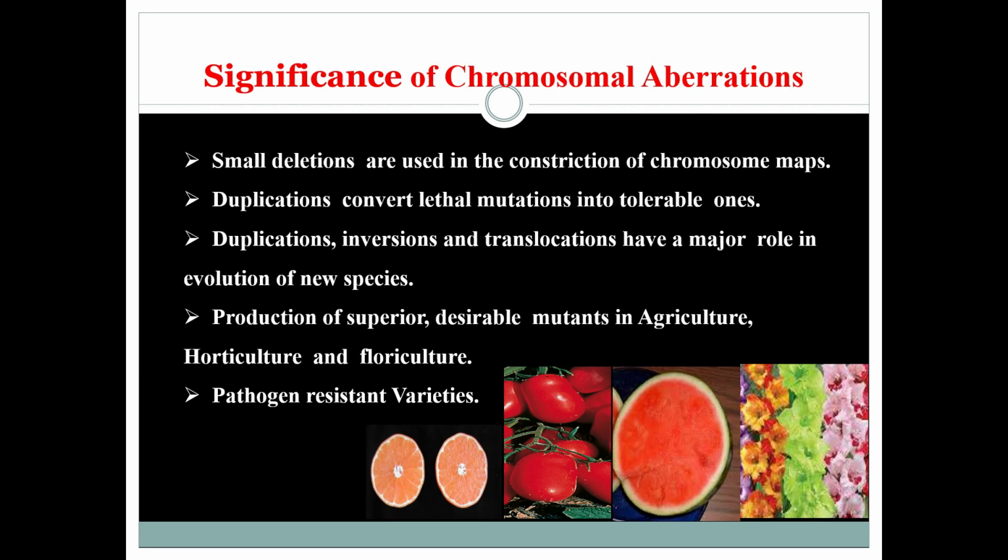All these abnormalities have a major role in evolution of new species and the production of superior desirable mutants in agriculture, horticulture and floriculture, and also useful to get disease and drought resistant varieties. These are some of the mutants having desirable characters: seedless watermelons, seedless oranges, flower mutant varieties and high yielding resistant varieties of tomatoes, etc. Now I conclude my topic.